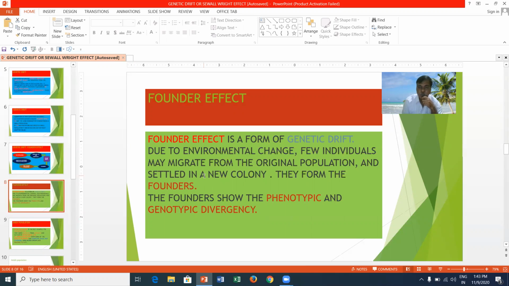Founder effect is a form of genetic drift due to environmental change. The founders show very different phenotypic and genotypic divergence.